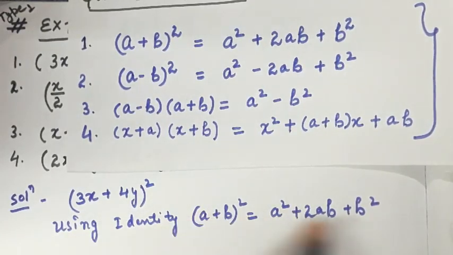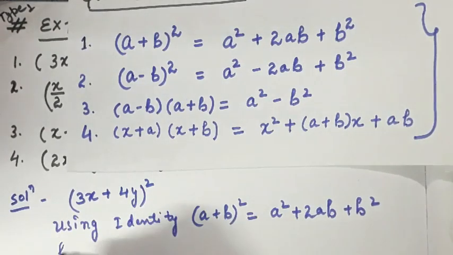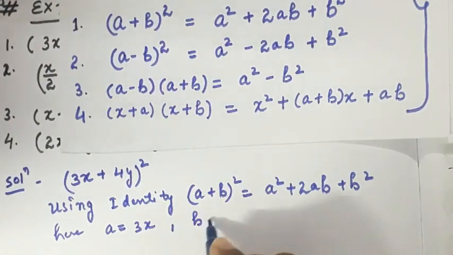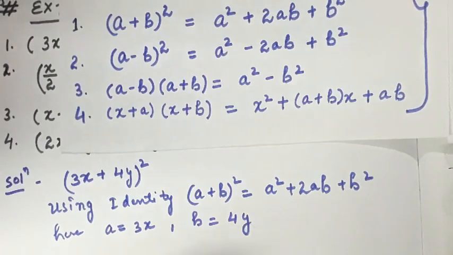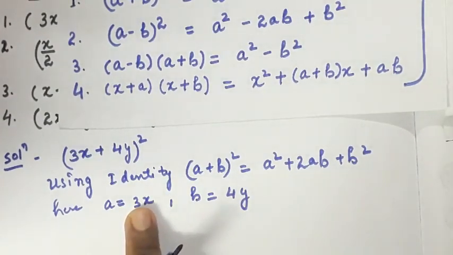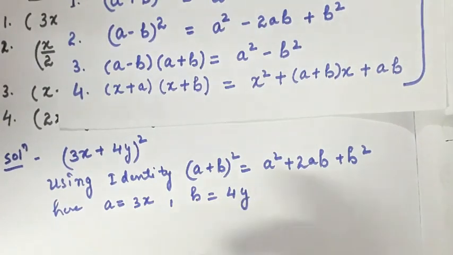You are using it, but what values are you taking for a and b? Here a will be equal to 3x and b will be equal to 4y. Now in place of a you can substitute 3x, and in place of b you can substitute 4y.